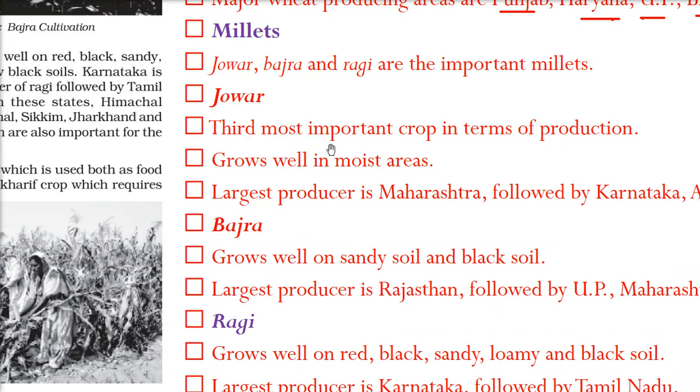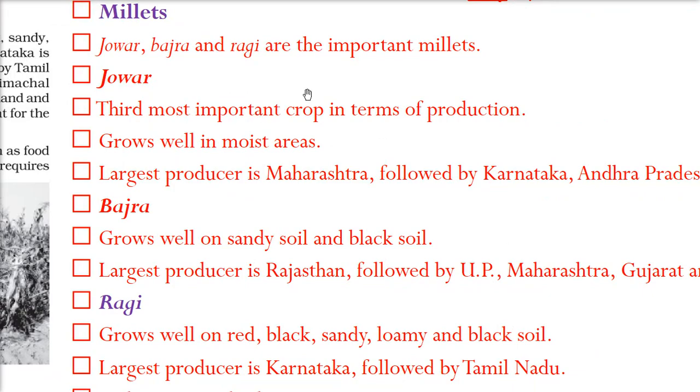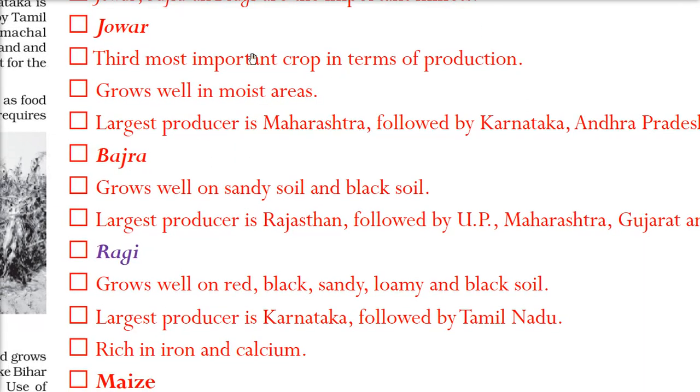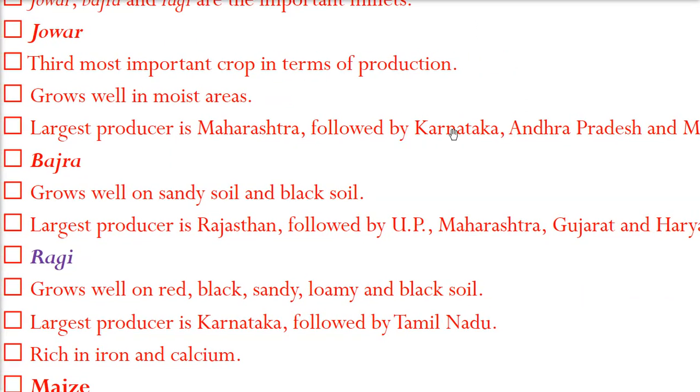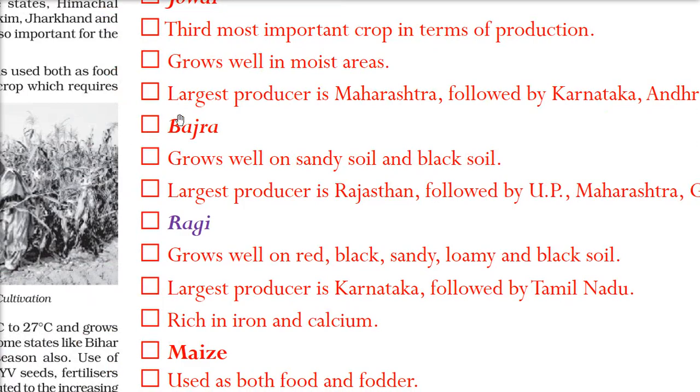So jawar, the third most important crop in terms of production, is jawar. It grows well in the moist areas where we have good humidity. The largest producer of jawar is Maharashtra. Then following is Karnataka, Andhra Pradesh, and Madhya Pradesh.